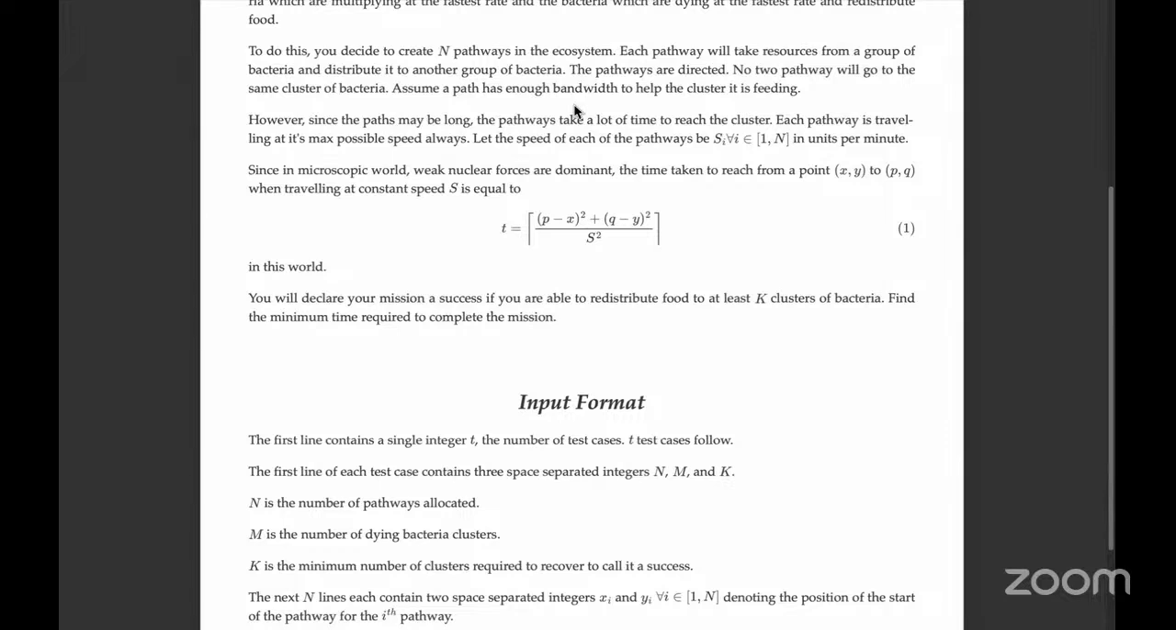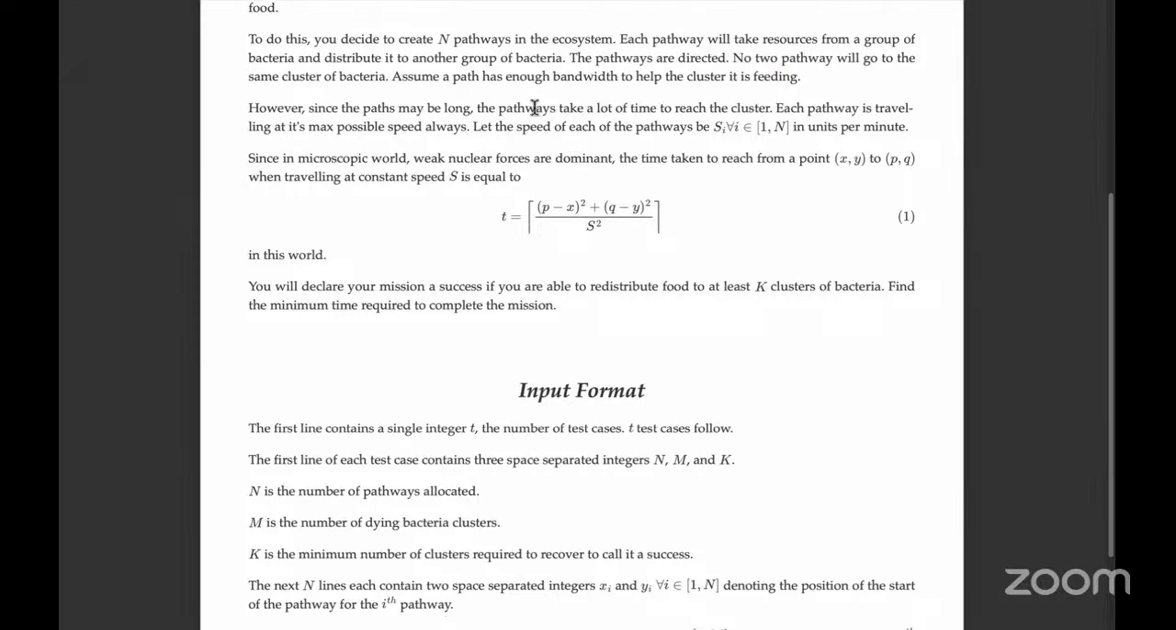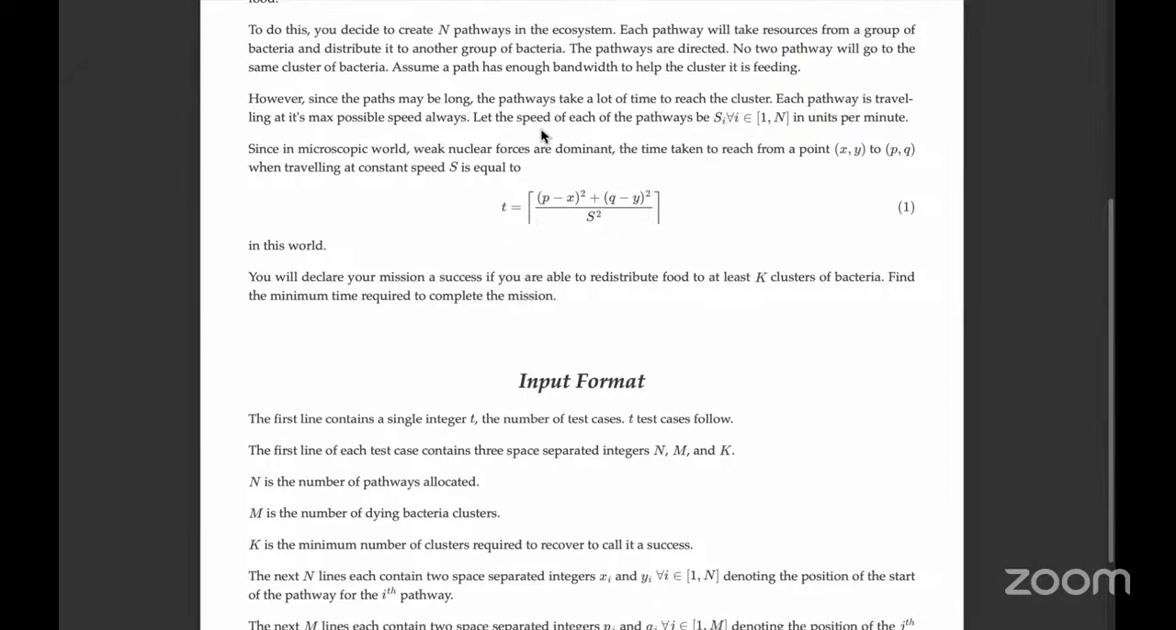However, since the paths are long, the food transmission is not instant, so it'll take some time to reach the cluster. And each pathway is traveling at its max possible speed, so there's nothing you can do to speed it up. The speed directly depends on how far it is and the other things in the clusters.